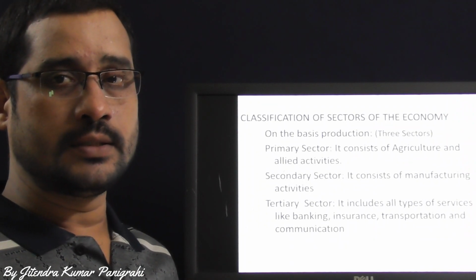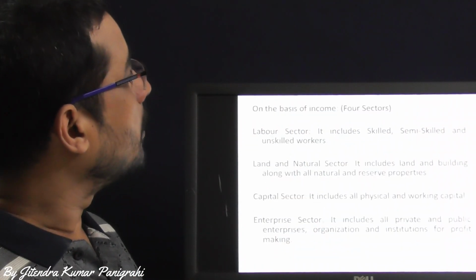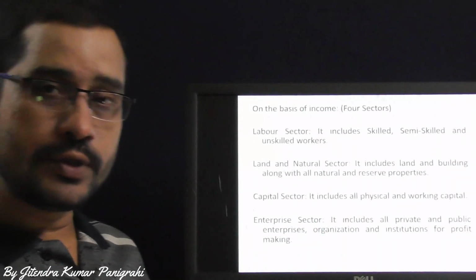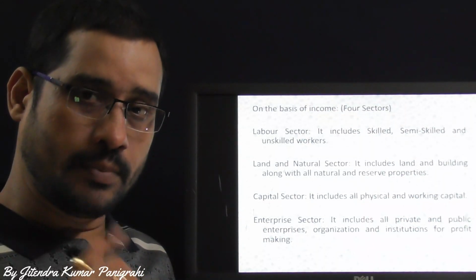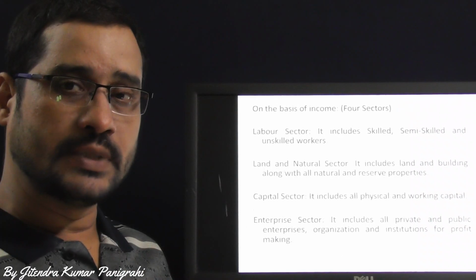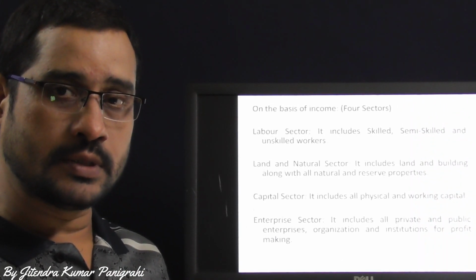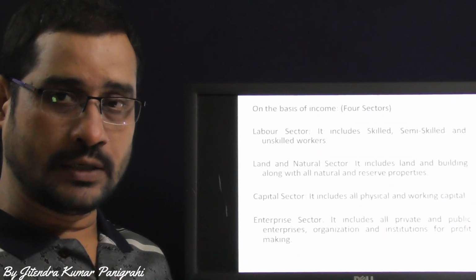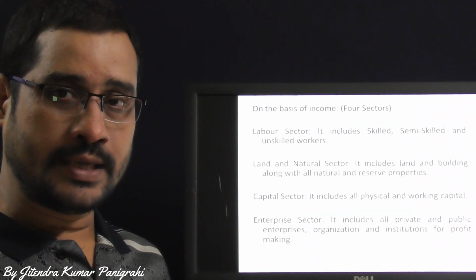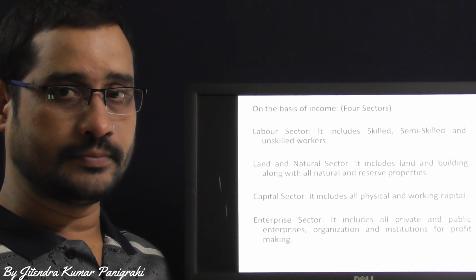Now let me discuss another division, on the basis of income. On the basis of income, there are four sectors. Number one, the labor sector. It consists of all types of labor, the labor force, including skilled labor, semi-skilled labor, and unskilled labor. All are coming under this.